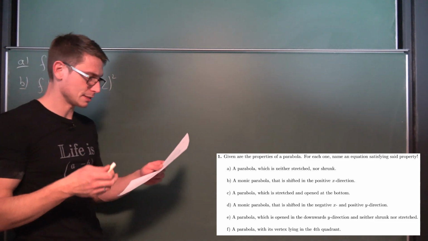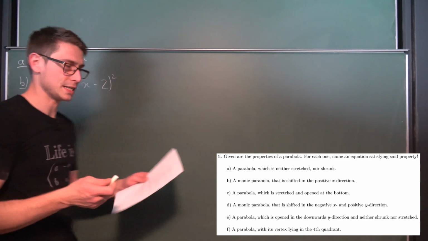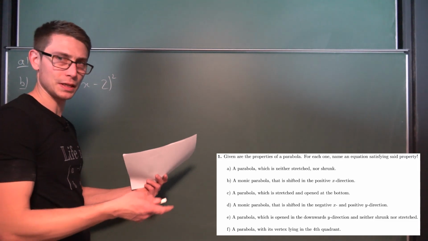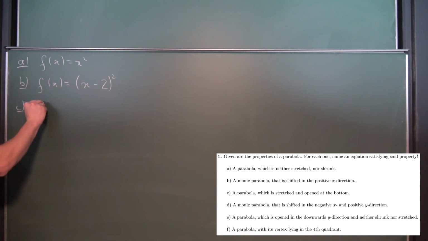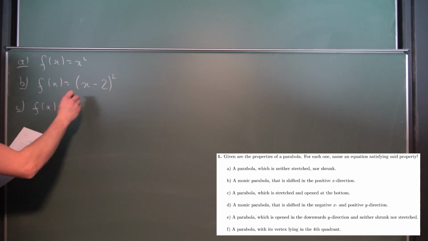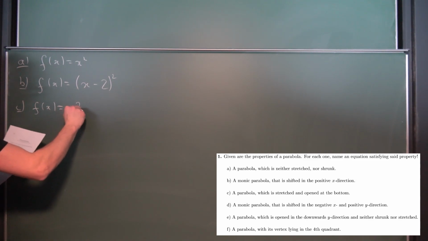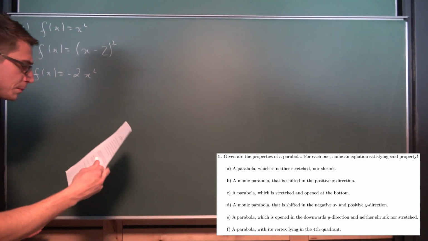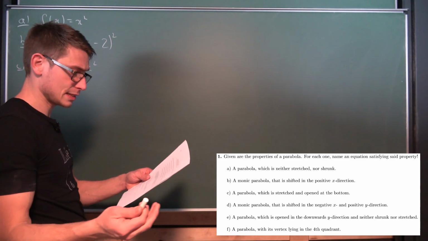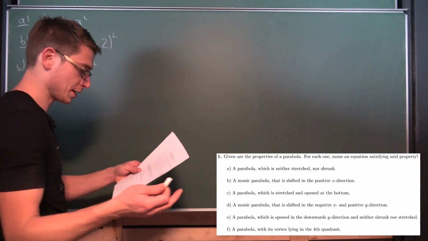A parabola that is stretched and opened at the bottom. Open at the bottom means that it's basically having a negative sign at the very front. So we have f of x is equal to negative, and it's stretched, so 2 times x squared. Okay, a monic parabola that is shifted in the negative x and positive y direction.